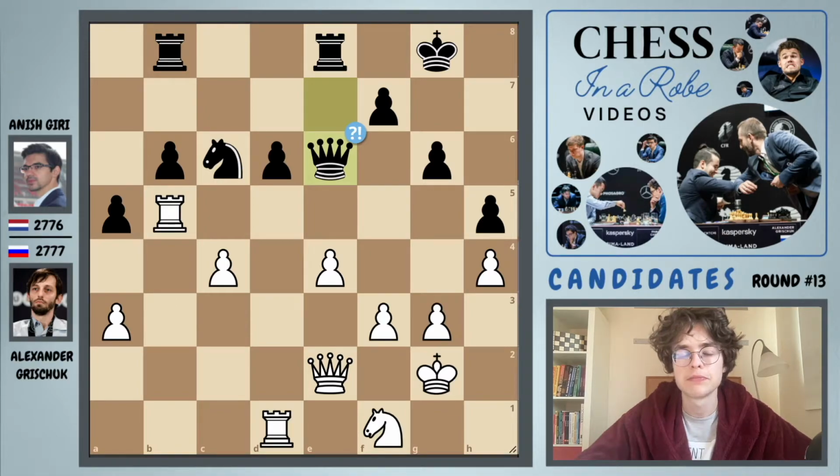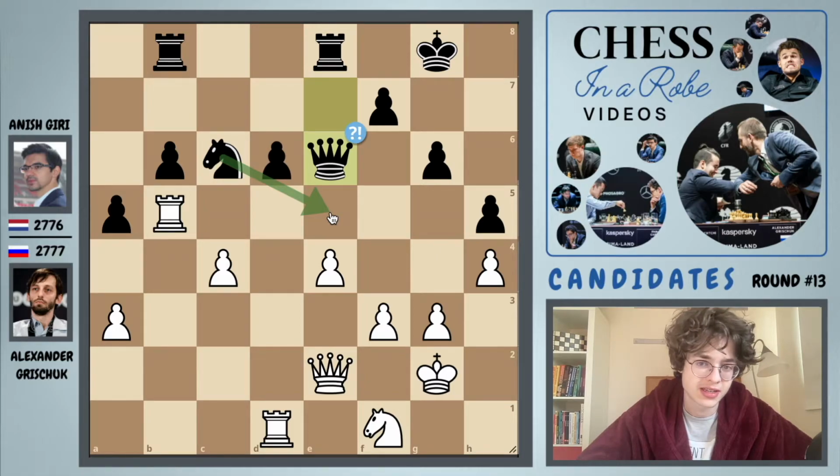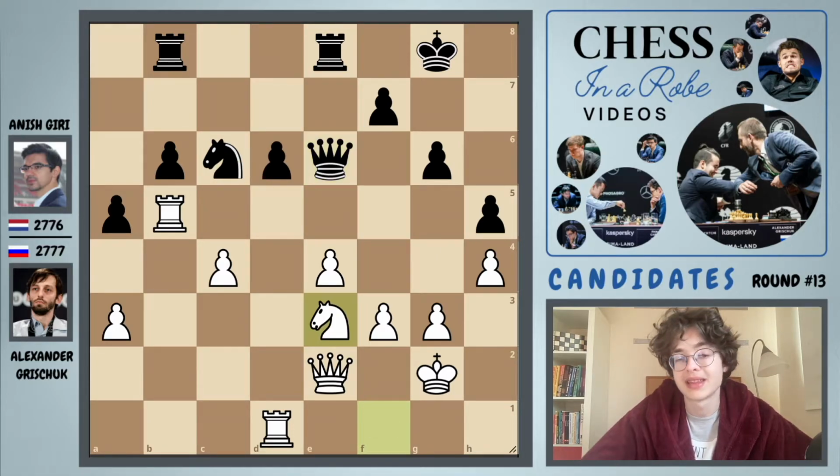I think it's still possible for Anish to hold this if, for example, next move he'd go back to e5 and just try and hold the position together, because really he just can't be too ambitious in this position. We have knight to e3. I think this is very nice now, because of course you can see why this plan was so good.